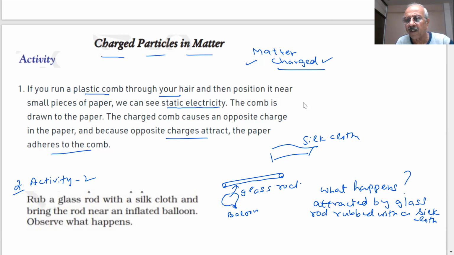Interesting. So what is happening when I rub, student? If you don't rub it, it is not attracting. What happens when you rub it? That means some charge is being produced, and an opposite charge will be produced on the balloon, and then the two will stick together. The balloon will be attracted. Does that make common sense to you?